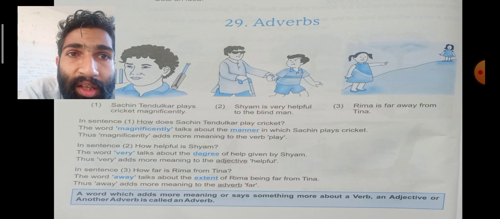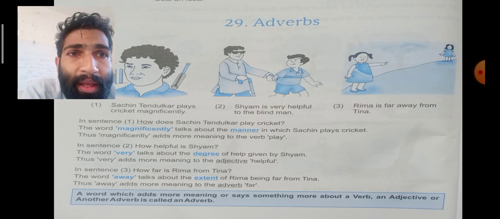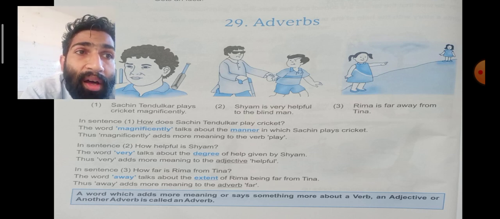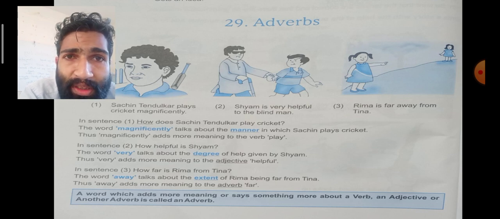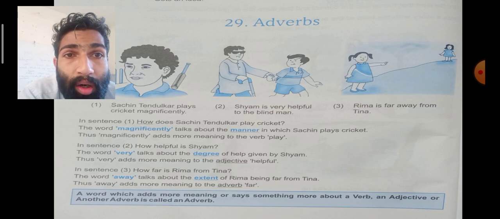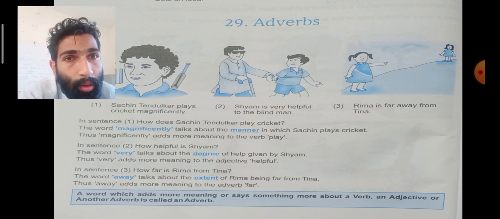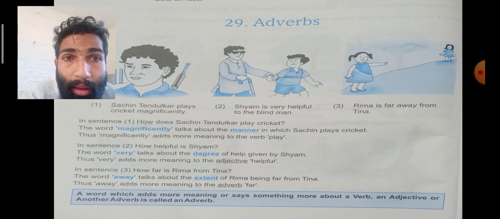Adverbs. Sachin Tendulkar plays cricket magnificently. Magnificently means that much attractively. Then, Sham is very helpful to the blind man. Rima is far away from Tina. Now, in sentence 1, how does Sachin Tendulkar play cricket? The word magnificently talks about the manner in which Sachin plays cricket. Thus, magnificently adds more meaning to the word play. So, describing about play. What is play in this sentence? Verb. So we are describing about the verb.